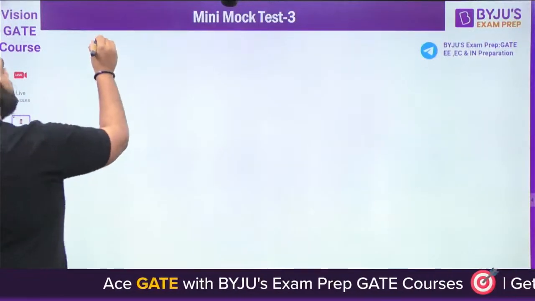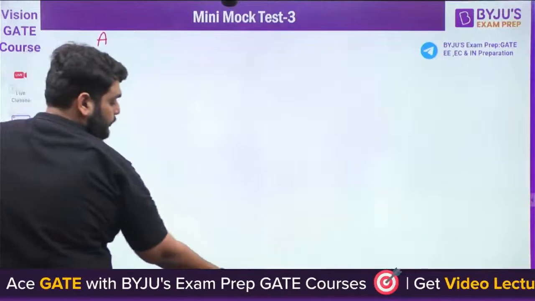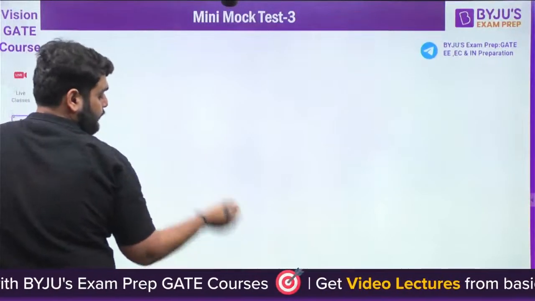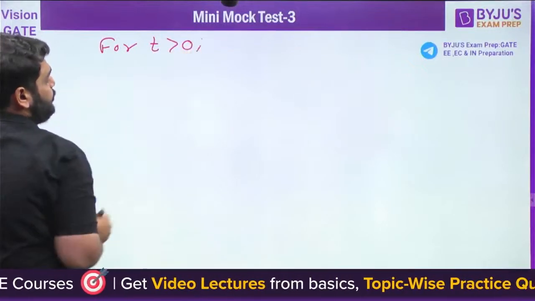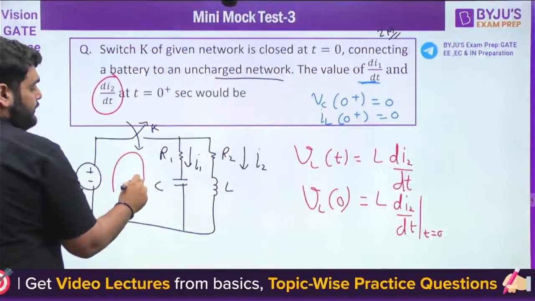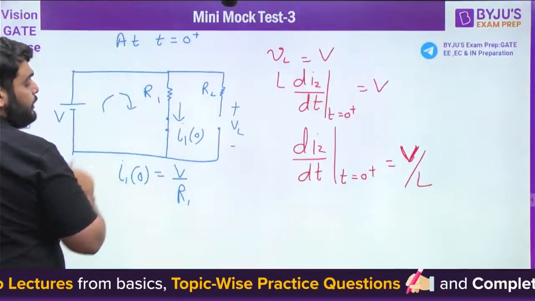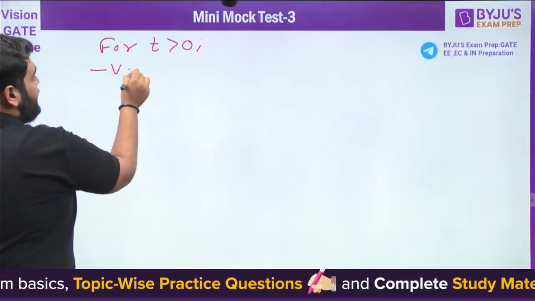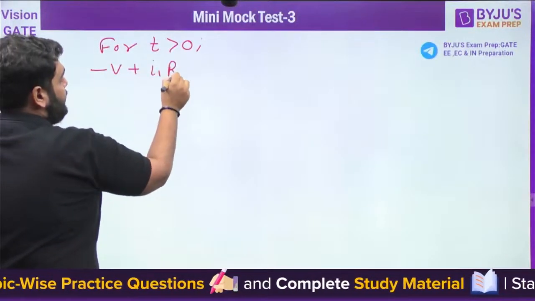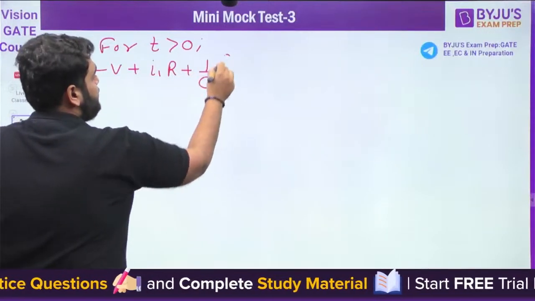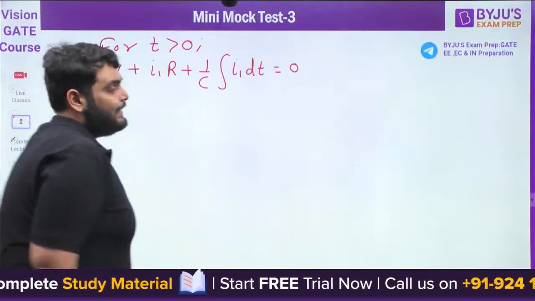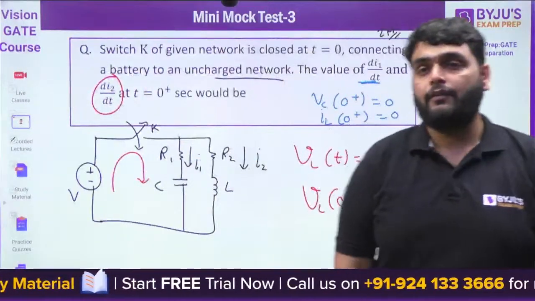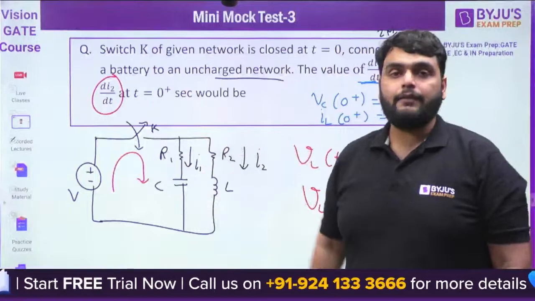So here you can write down for t greater than 0. Can you write down the KVL equation here? It will be minus V plus I1 R plus 1 by C integration of I1 dt equal to 0. See very carefully. This will be the KVL equation here.